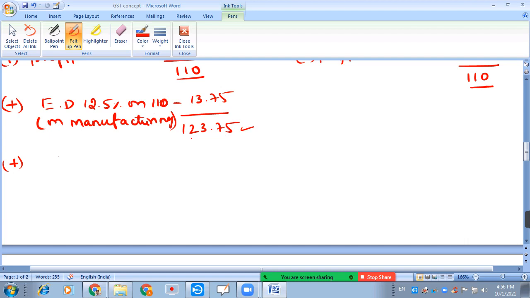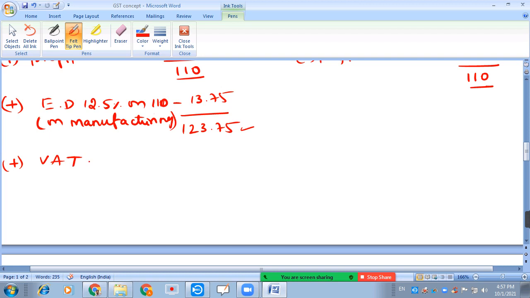Here the manufacturer sold the goods to the distributor or to the wholesaler at the rate of rupees 123.75. Now he can add the value added tax along with this 123.75.